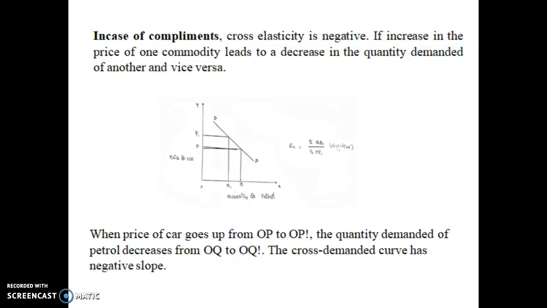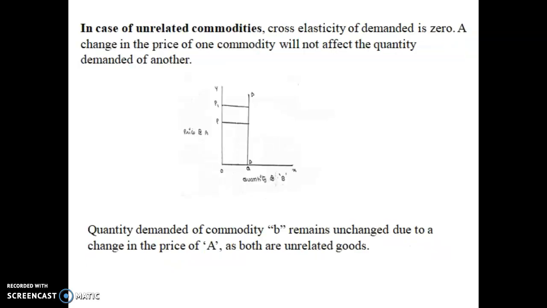Okay, and now we will move to unrelated goods. Cross elasticity of demand is zero. Changes in the price of one commodity will not affect the quantity demanded of another. The quantity demanded of commodity B remains unchanged with a change in the price of A. Both are unrelated goods. If one particular commodity changes, there is no effect on the other, as there is no substitute nature and no availability of substitutes. That type of element is unrelated commodities. In that situation, cross elasticity is zero.